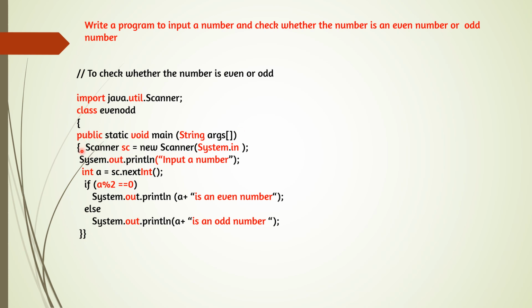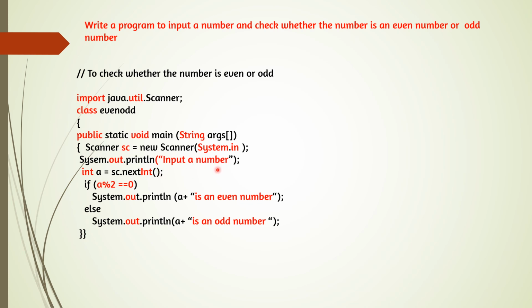And open the brace below public. These two braces will be closed in the end when the program stops. And now we have to give the command for inputting a number. So here the command: System.out.println("input a number"). So this message will come: input a number.